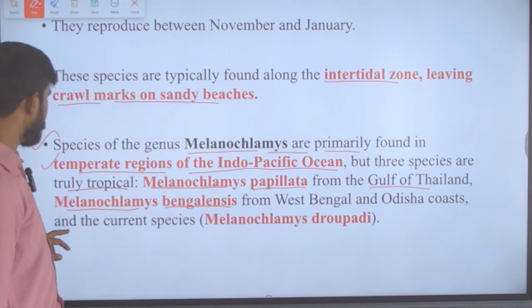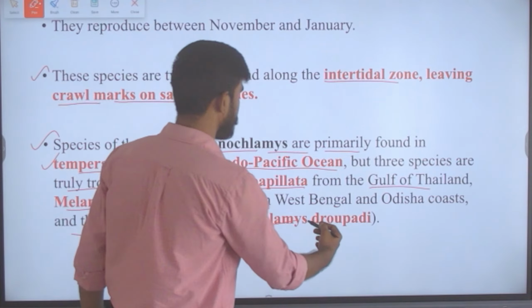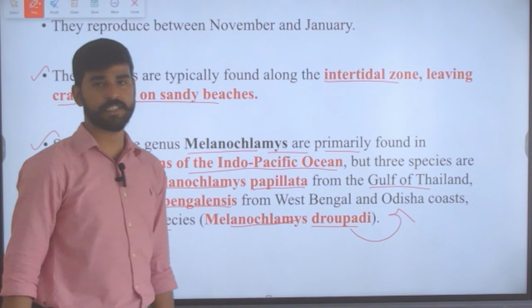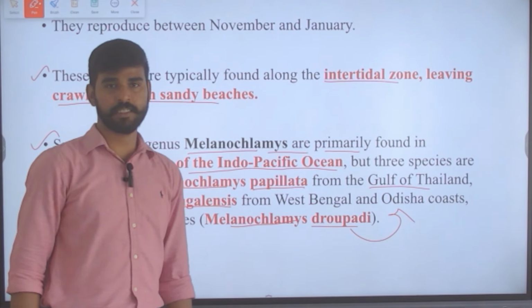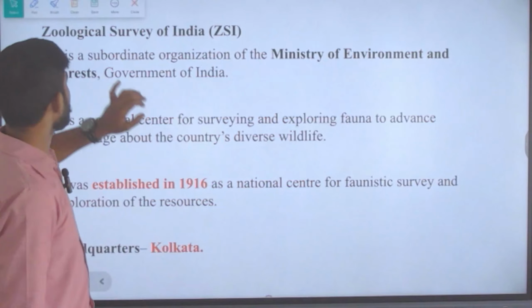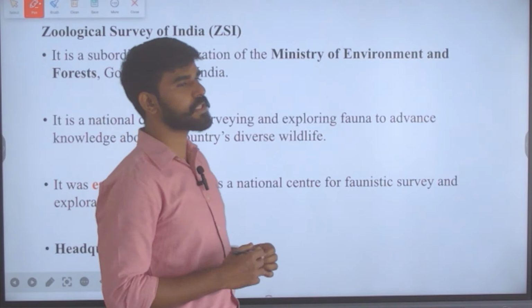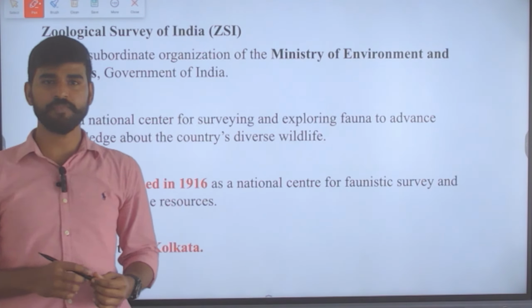And then the newly found species, that is Melanochlamys droupadi, which is also found near West Bengal and Odisha's coast. And it is named after our president Droupadi Murmu. Here we need to know about the Zoological Survey of India, because it is the organization which has discovered this new species of sea slug.